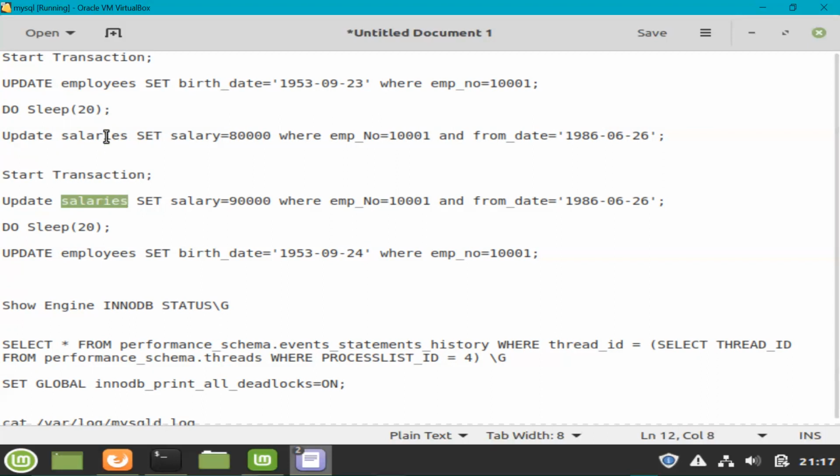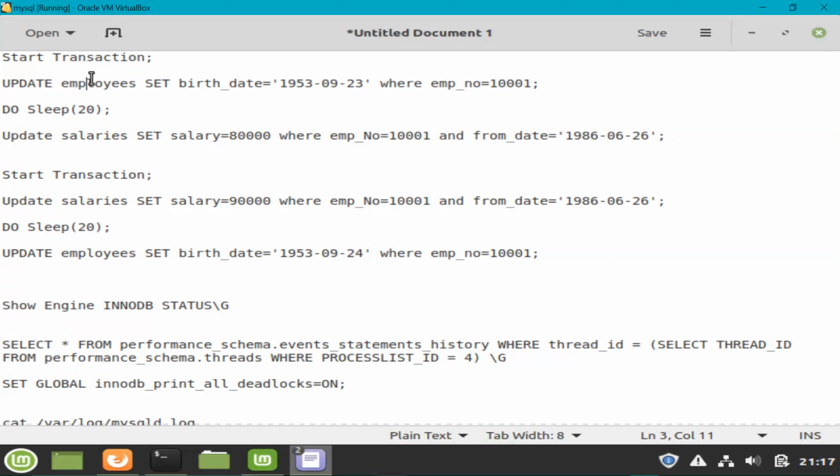Now when this command runs after 20 seconds, it will get blocked because it cannot acquire the lock. This transaction has already acquired the lock on the salaries table. Then it will sleep for 20 seconds and then demand the lock on the employees table, but the other transaction has already acquired the lock on the employees table. So this will become the deadlock scenario, and then one of the queries has to be killed.